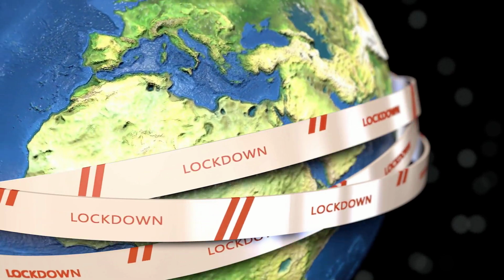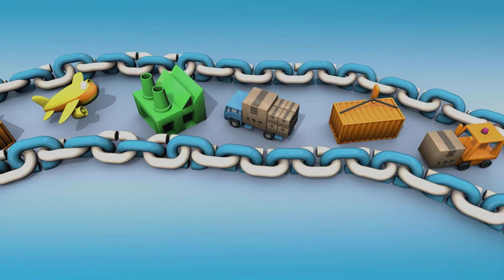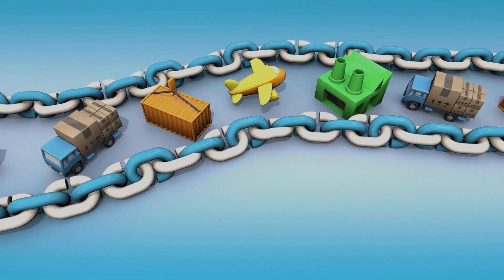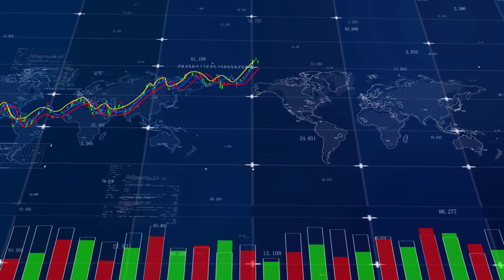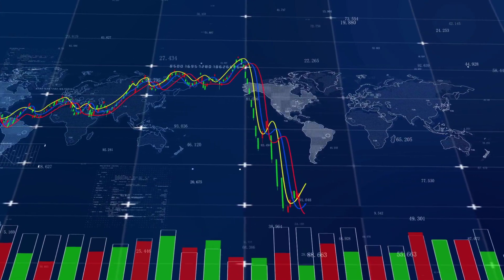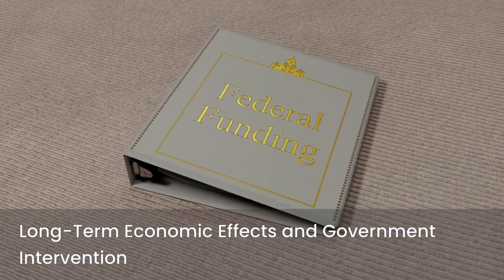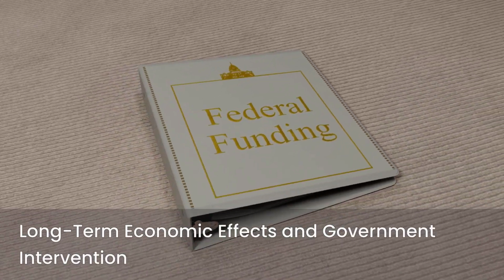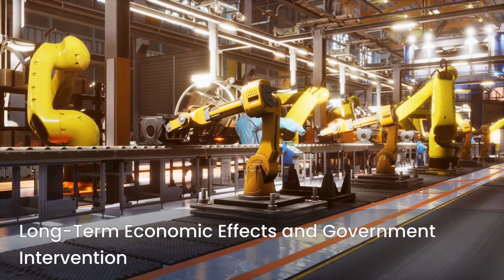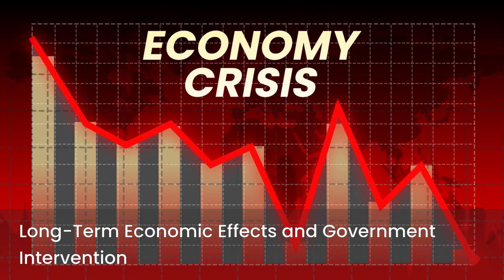Large-scale natural disasters or global pandemics can have profound and immediate impacts on markets. They disrupt economic activity, strain supply chains, and alter consumer behavior. The COVID-19 pandemic, for example, triggered unprecedented market volatility and a global economic slowdown. These events often necessitate significant government intervention and fiscal stimulus to support economies. Their long-term effects can include shifts in industry structures, increased focus on resilience, and changes in investment priorities.